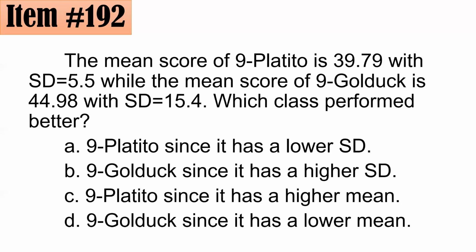192. The mean score of 9 platito is 39.79 with a standard deviation of 5.5, while that of 9 gold duck is 44.98 with an SD of 15.4. Which class performed better? Is it A, B, C, or D?